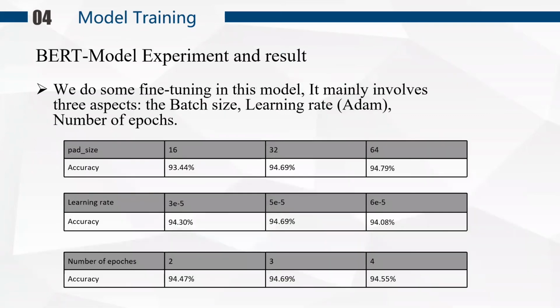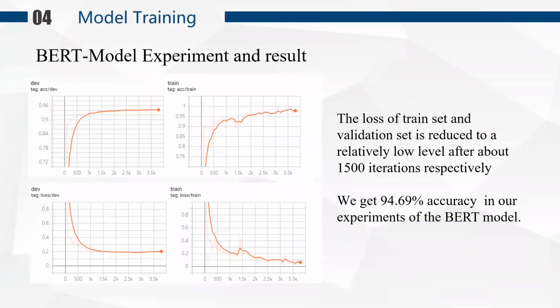Then we do fine-tuning in 3 aspects: batch size, learning rate, and the number of epochs. The table indicates the different accuracy on different learning parameters, and we can find changing the batch size properly can influence the accuracy of our BERT model more significantly than the other 2 parameters.